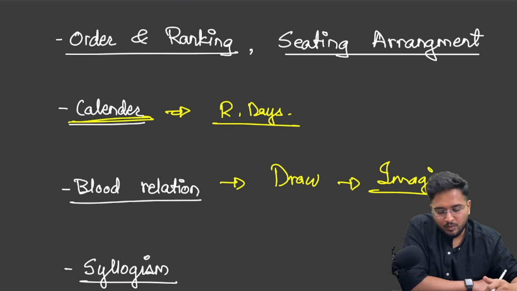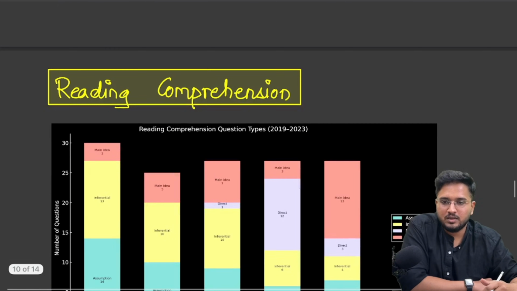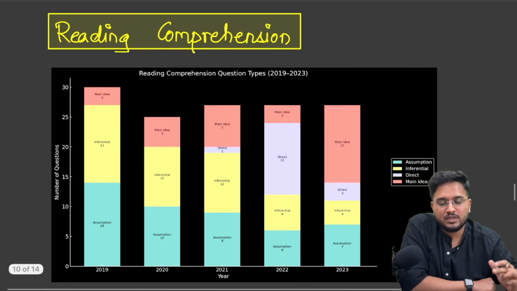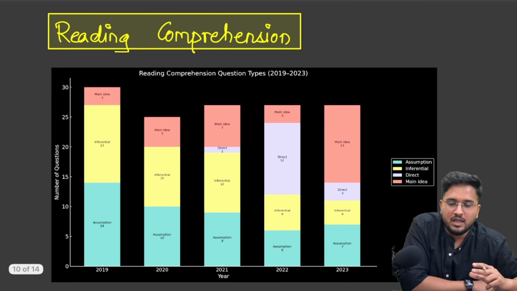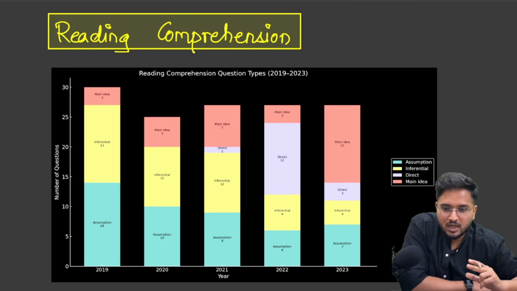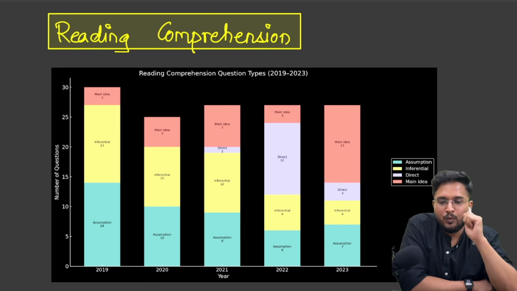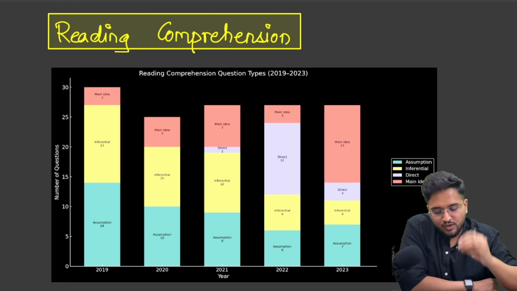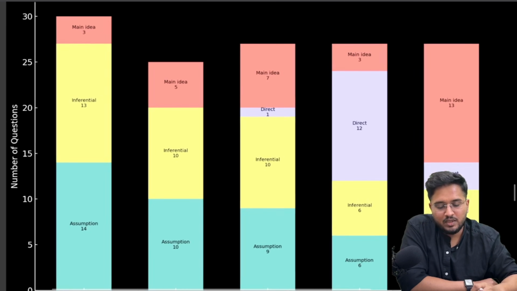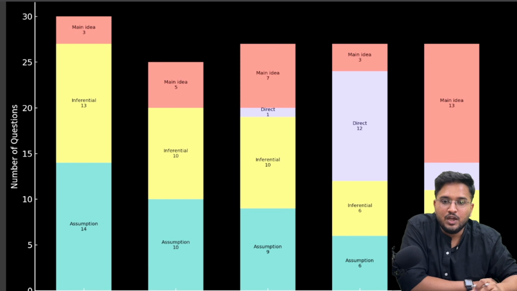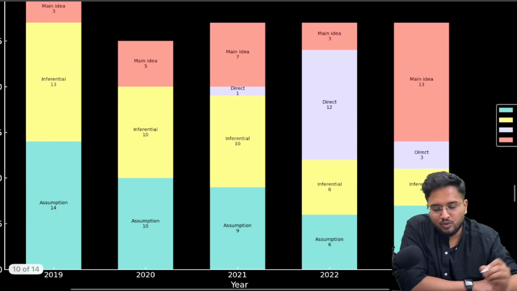Now, post reasoning, the last section of CSAT is reading comprehension. Again, this is a section where a lot of people struggle because they make one basic mistake, that is, not prioritizing the right questions. If you look at the question types of reading comprehension, you will see there are majorly 4 to 5 types of questions.